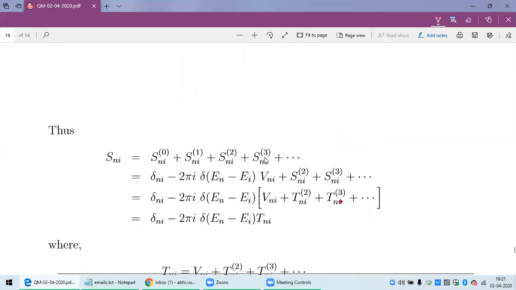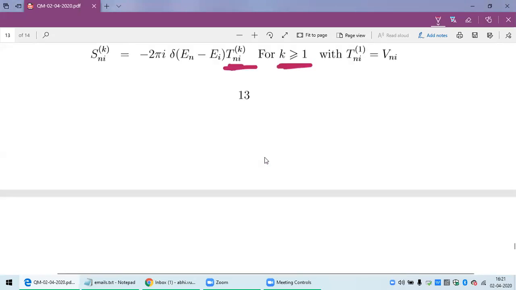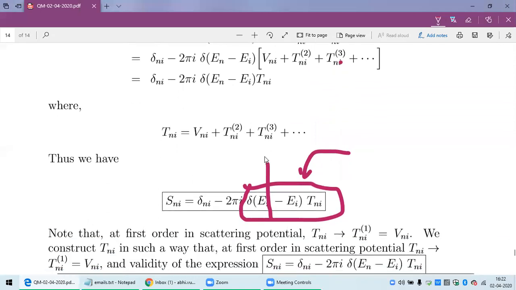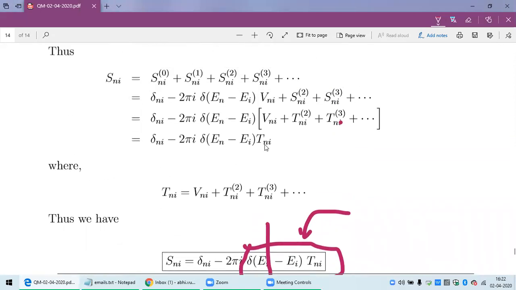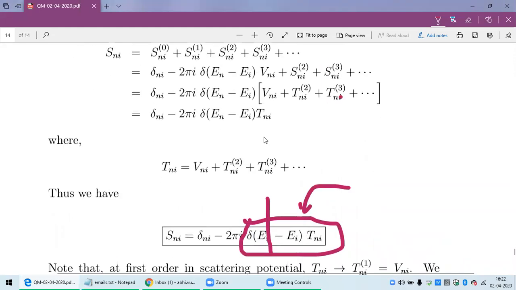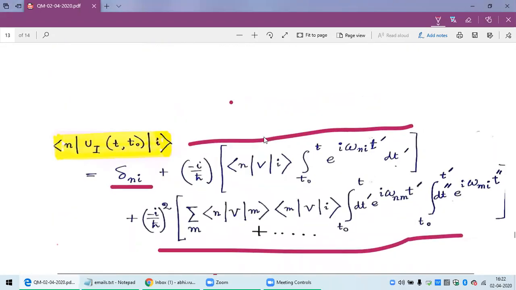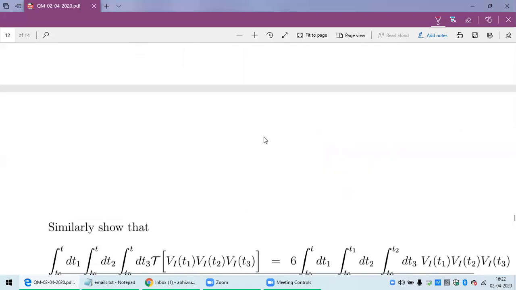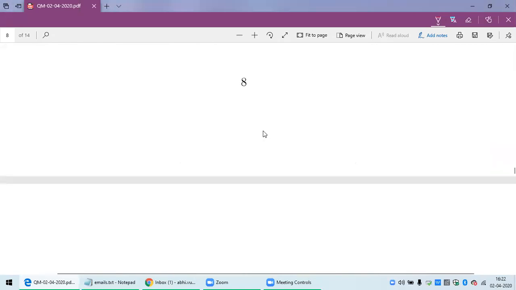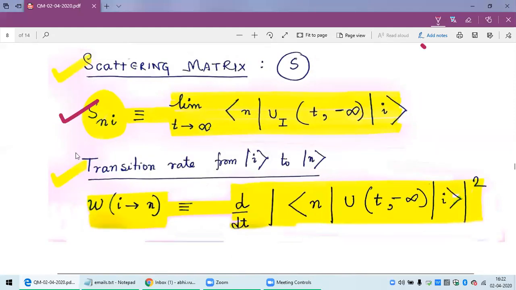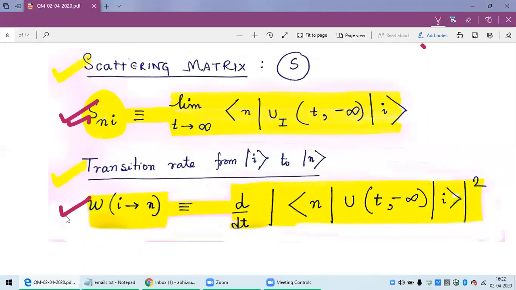Let me take twenty minutes more to introduce some new thing here. So basic thing is, you try to understand the definition of these two equations. That is enough.